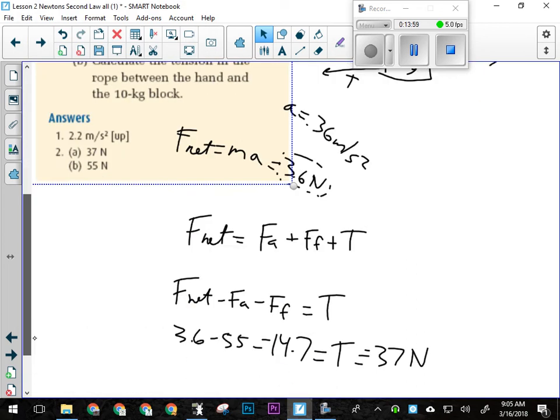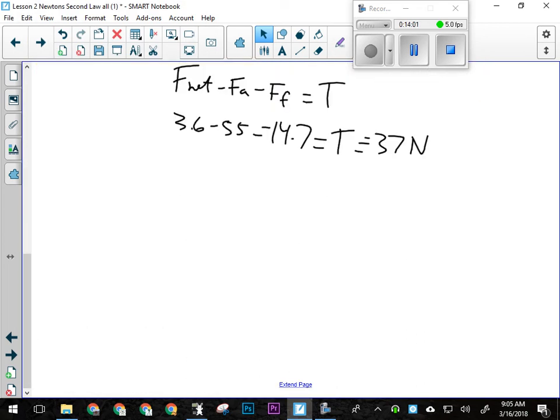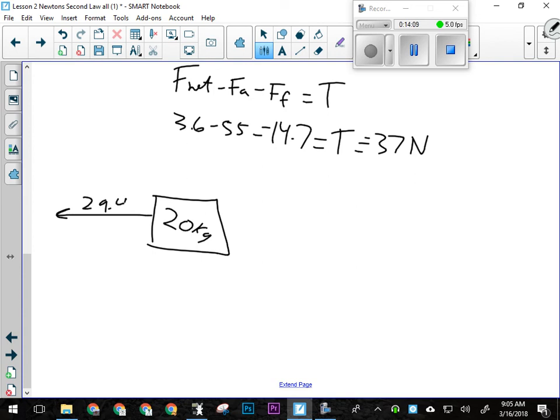Right, so I set this up in a similar way. I draw the free body diagram for the 20 kilogram box. And I know there's 29.4 newtons of friction going back. What's pulling this way? What's pulling the 20 kilogram block forward? It's the same force we just calculated. It's that string that's between them.